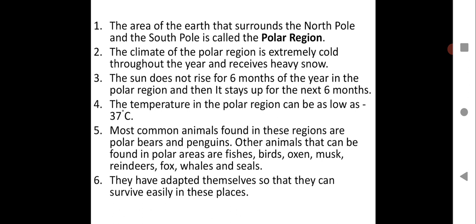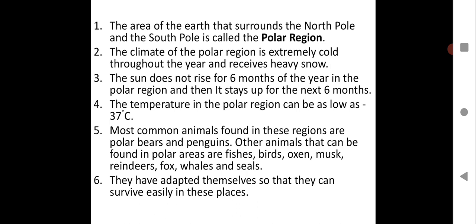Here you have some notes to write in your book. First point, the area of the earth that surrounds the North Pole and South Pole is called the polar region. You must have learned this in geography, children. Next point, the climate of the polar region is extremely cold throughout the year and receives heavy snow. See, the climatic condition is very harsh over here, it's extreme cold. The sun does not rise for 6 months of the year in the polar region, and then it stays up for the next 6 months.